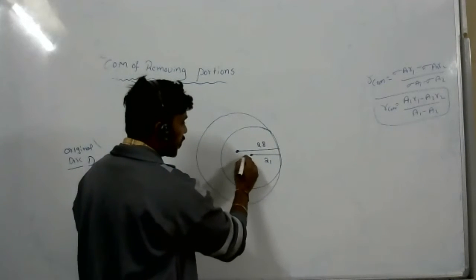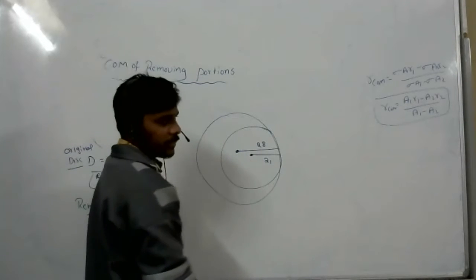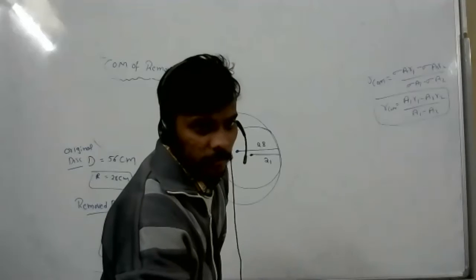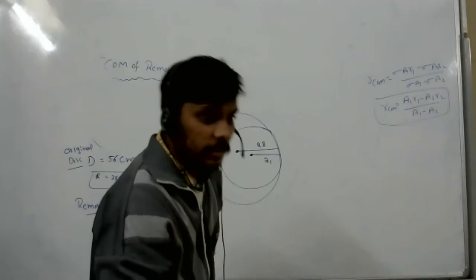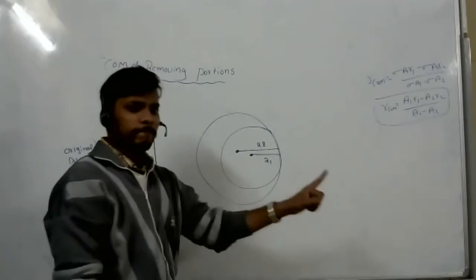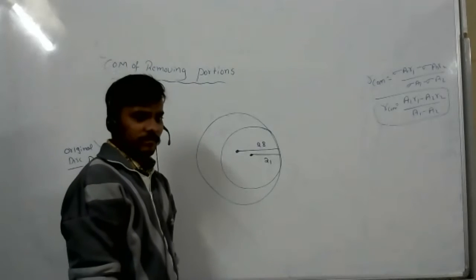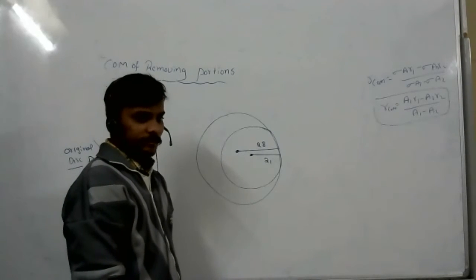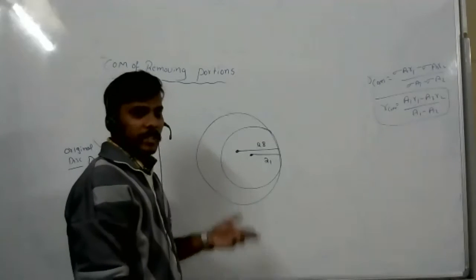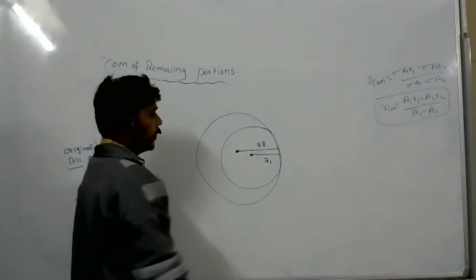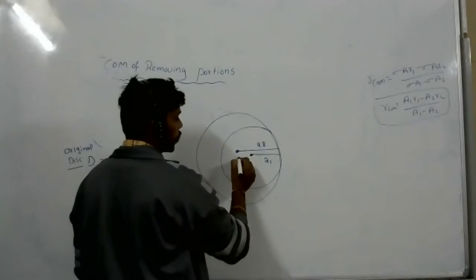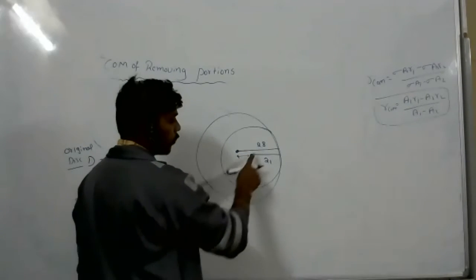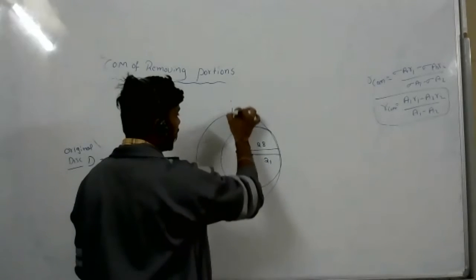Now, the difference between this center of mass and this center of mass, exactly both will be in the same line. I have drawn it like that to understand. So they're on the same y-axis, same y or x. We'll calculate only the x-axis. Even the y-axis, if you calculate the same thing, you will get the same. Now, what is the difference between these two? 28 and 7.